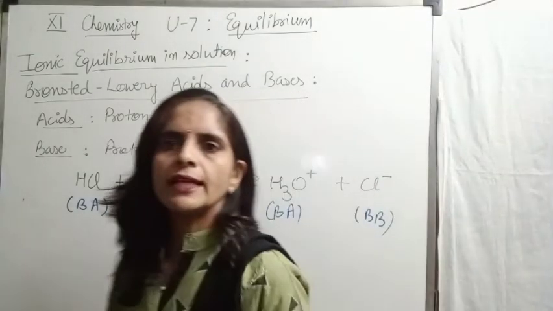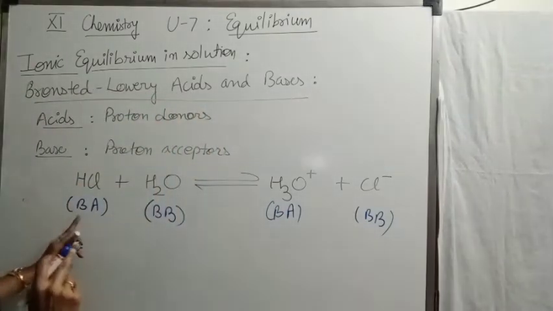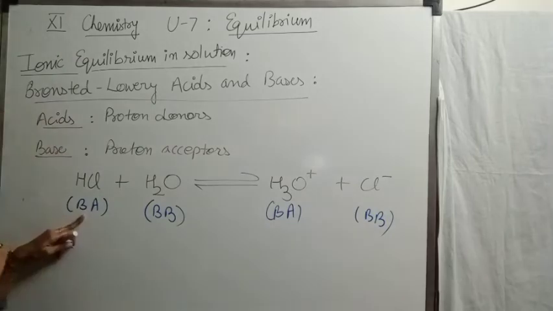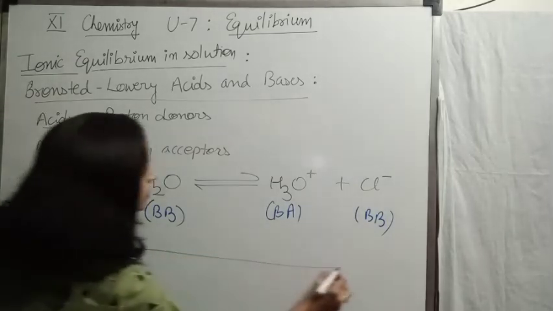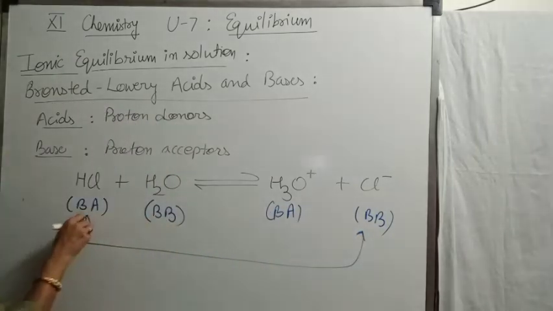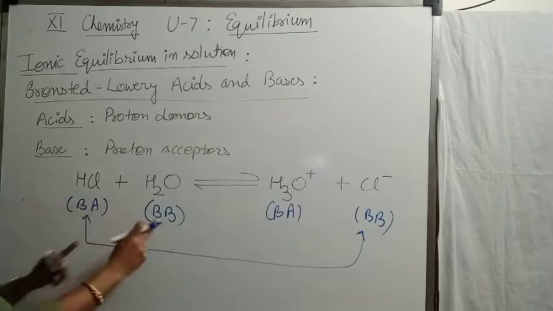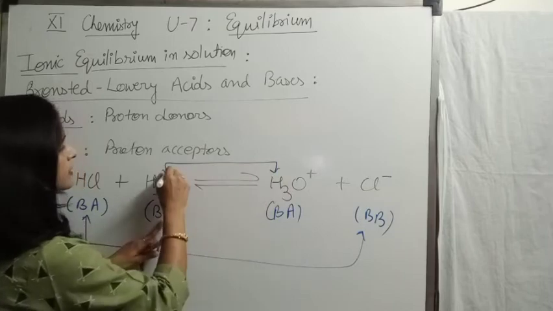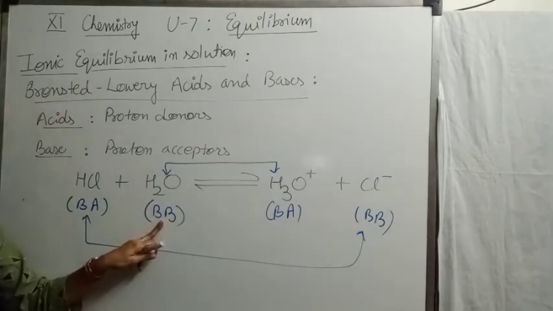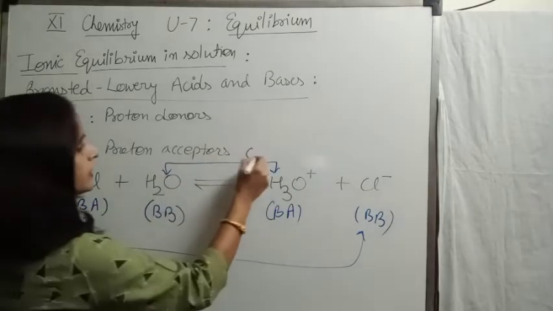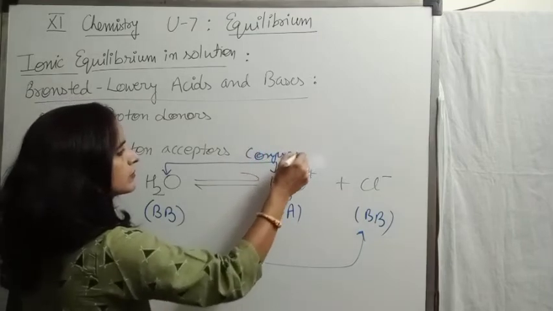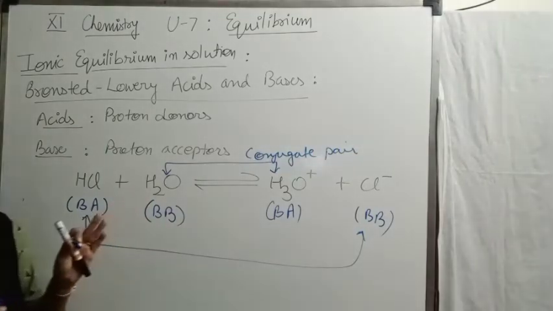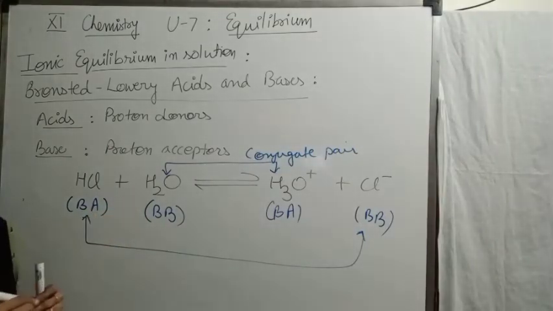Now, easily we can find the conjugate acid-base pairs. HCl is an acid. Its base is chloride ion. So, this is one conjugate acid-base pair. And the second pair, water is a base, its acid is hydronium. This is the second conjugate acid-base pair. Clear, children? This is one conjugate pair of acid and base, and this is the second conjugate pair of acid and base.